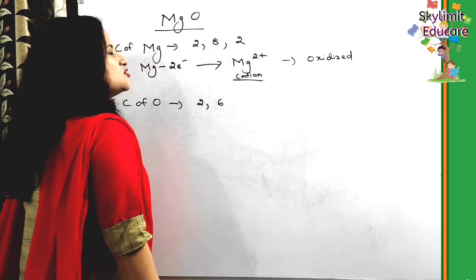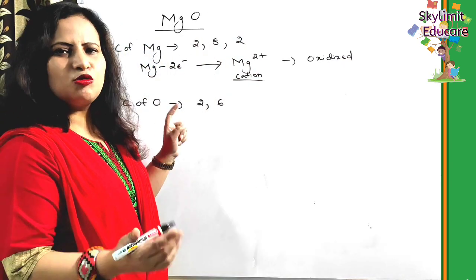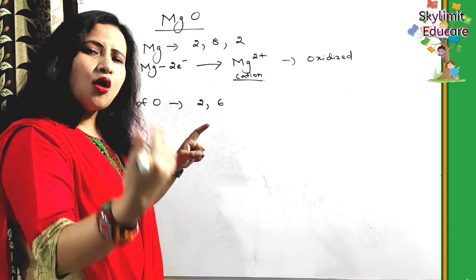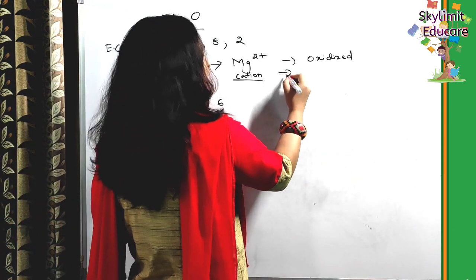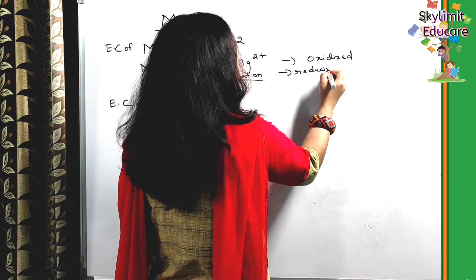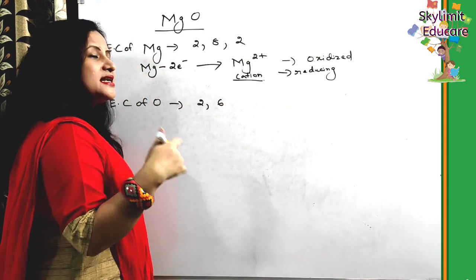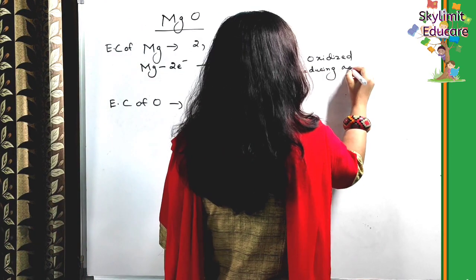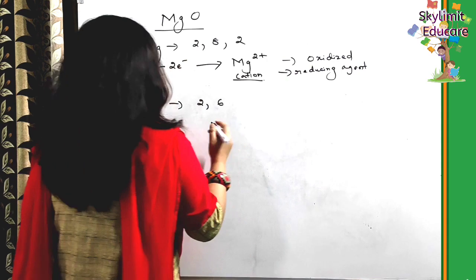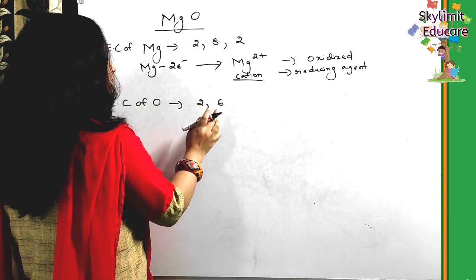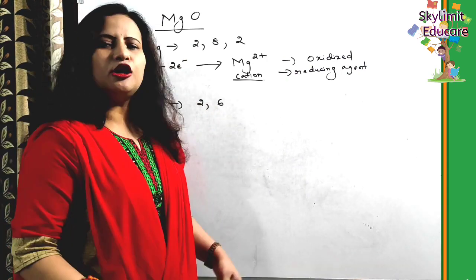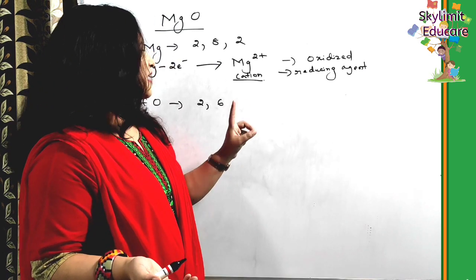Oxidized. It is oxidized, because it is losing electrons. So magnesium is oxidized. But on the contrary, it is what? The reducing agent. Whatever is getting oxidized is the reducing agent. And in order to become stable, oxygen should gain 2 more electrons. So it will gain the electrons.